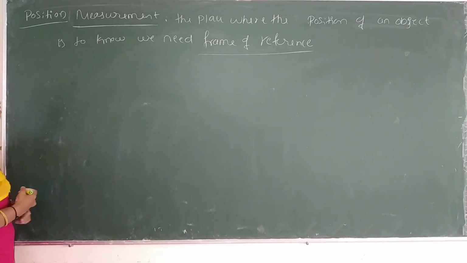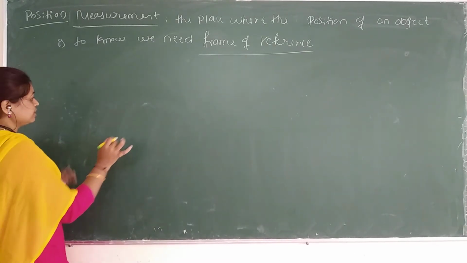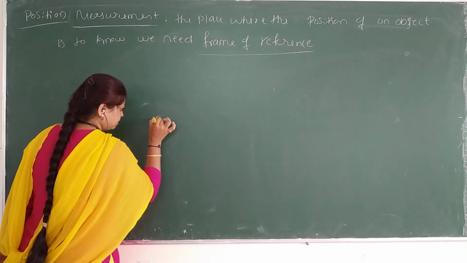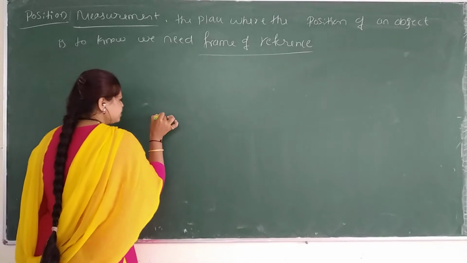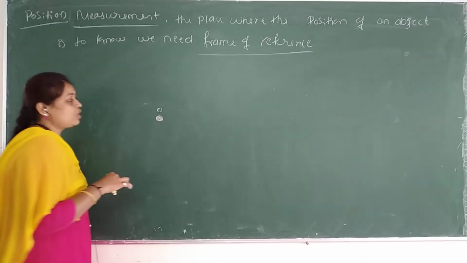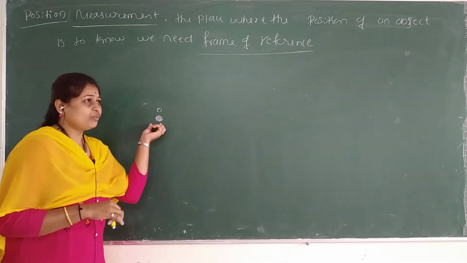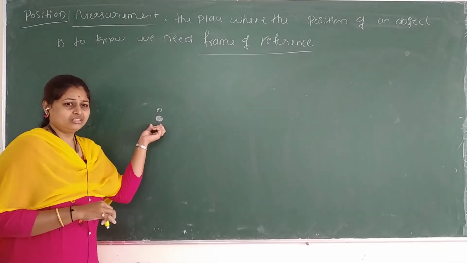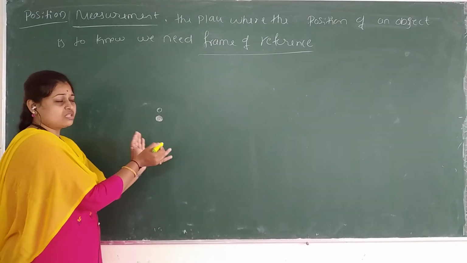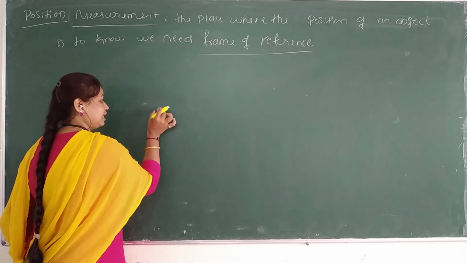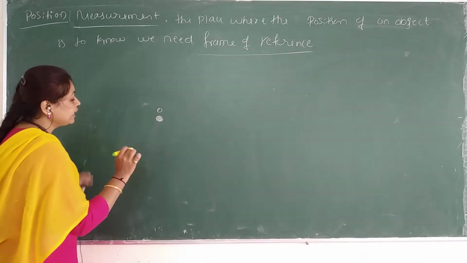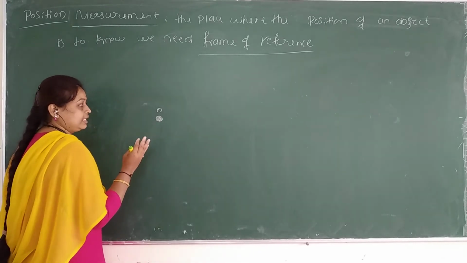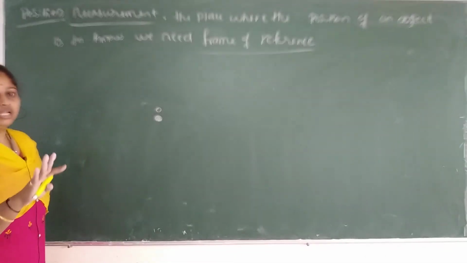Now I will give the example. Just imagine here is an object, something like a temple or a hospital, imagine anything, some building is there. So I am taking this as an object O. It is my reference point. So O is the object, and there are three observers here. It is just an example I am giving you.